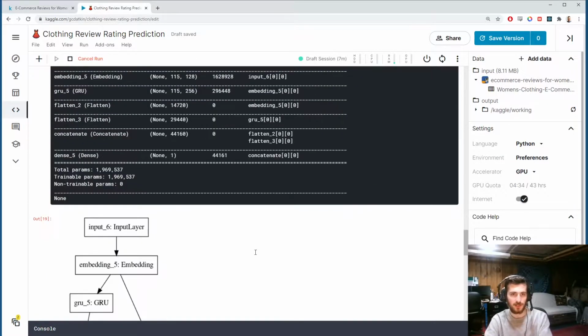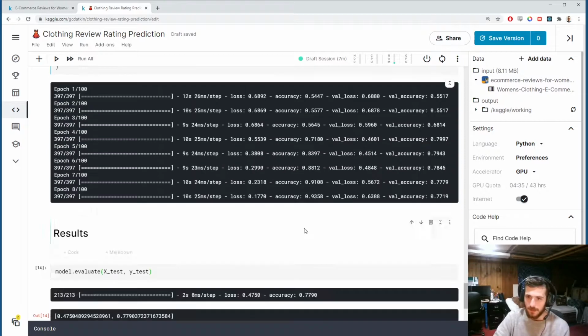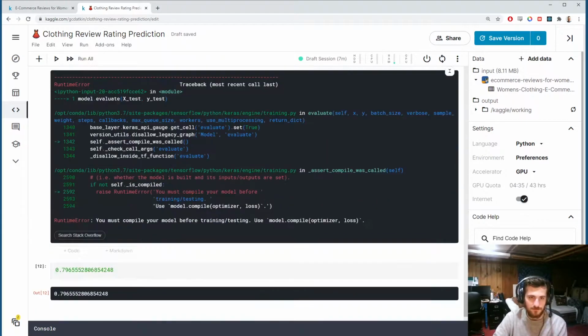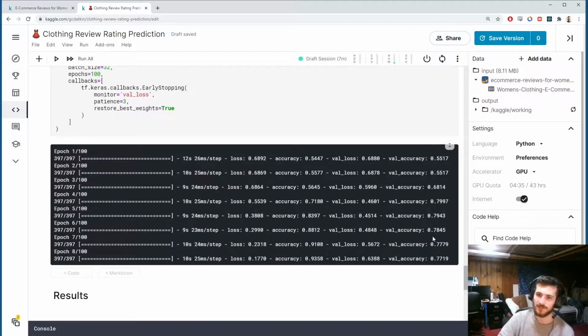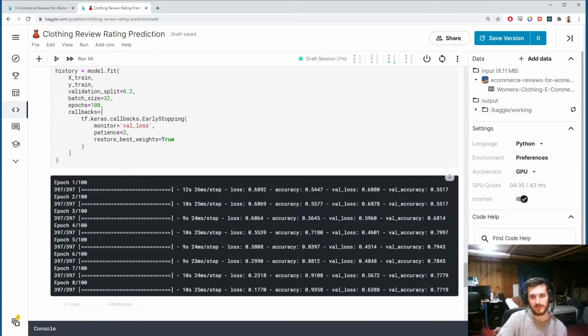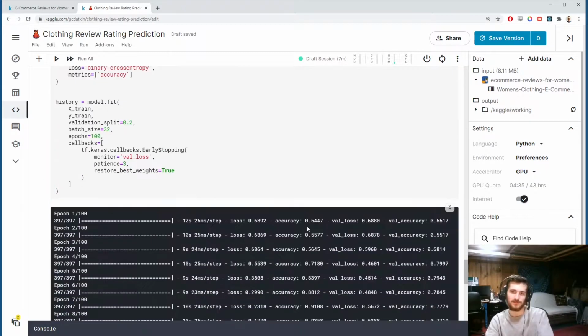So if we run this now, we should see it branches. They get embedded. We pass the embeddings into the GRU, and then we also pass the embeddings straight to a flattened layer. So this final output that is making predictions contains both the GRU outputs and the just flattened word embeddings. Alright, let's see how this went. Whoa. Oh no, I lost the model. Okay, because I recompiled it, I guess. Or no, I recreated the model. Alright, yeah, okay. Let's see how this goes.